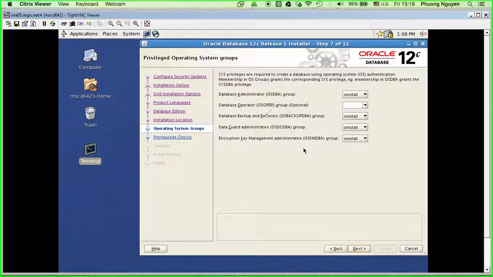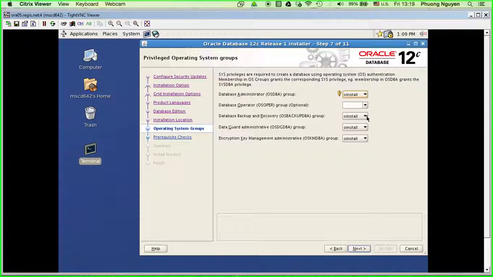All right, so here is where you have to give the permission, like a database administrator group. Which group do you want to have that administration task, you can select them. Or right here, database backup and recovery group.